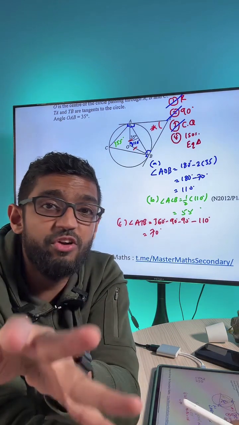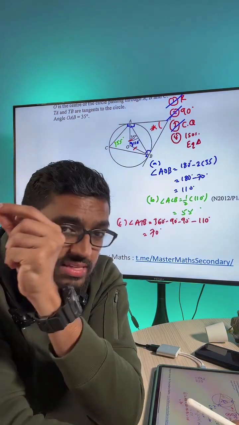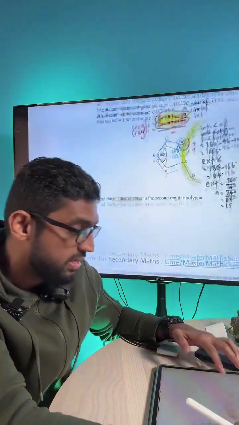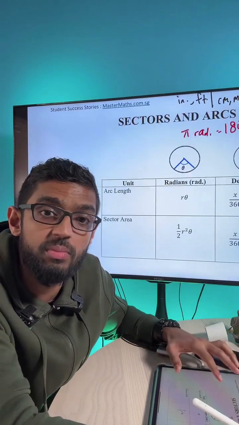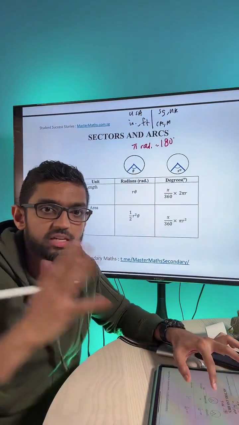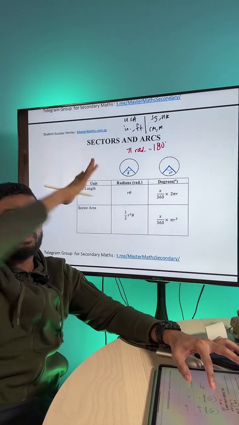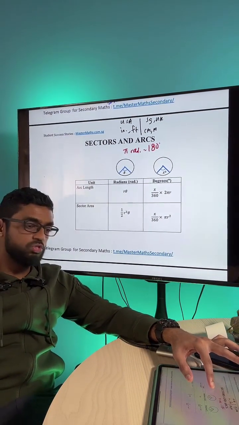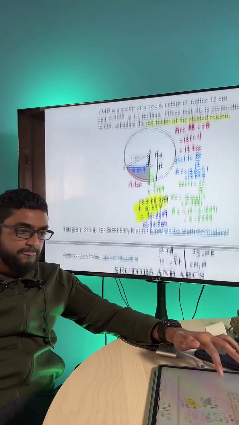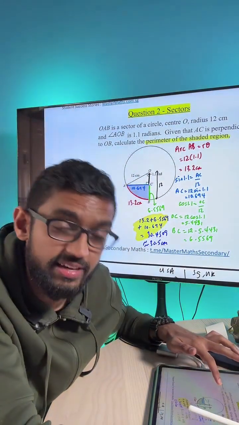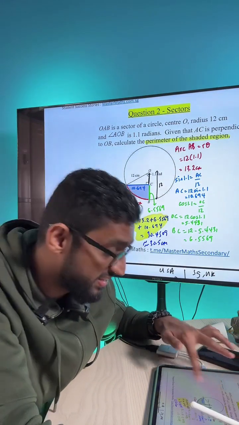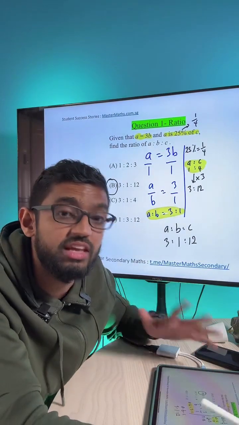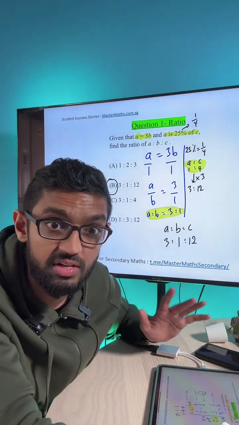So friends, that's all I have for y'all today. I hope you guys have benefited from the circle properties. We did circle properties today. We did polygons. We also went through some formulas. For those of you who are a bit late, you can take a screenshot of this. No problem. There are some useful formulas here that you guys can take note of. And then we also went through sectors questions, like an actual exam-based question. And then the first question was on ratio, which can very well come out even in secondary national examinations.